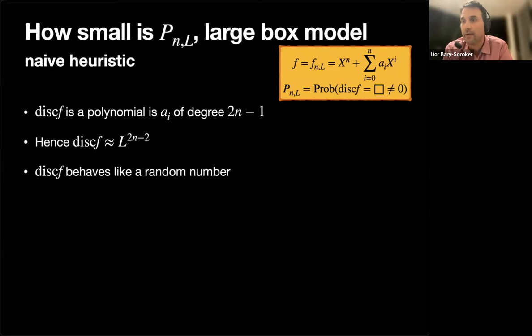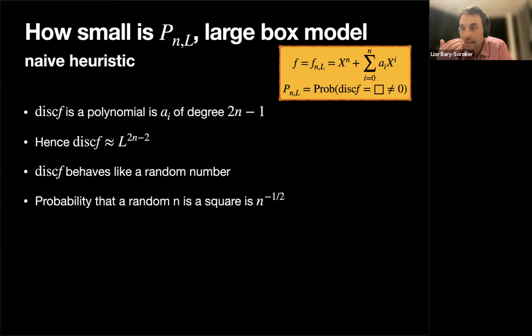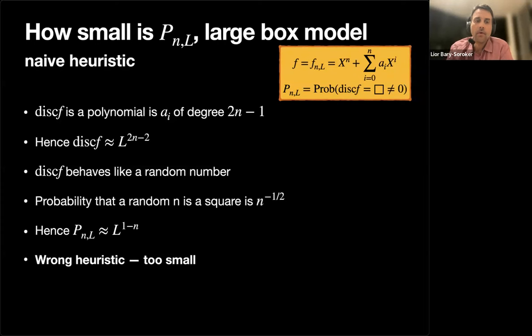behaves like a random number of the corresponding size, and the probability that a random number is a square is 1 over square root of it, right? So this will give us the answer that the probability should be, as L goes to infinity, about L to the 1 minus n. But this is the wrong heuristic. This number is way too small.